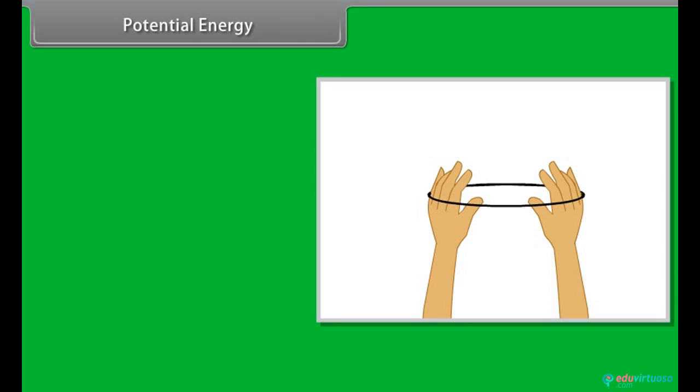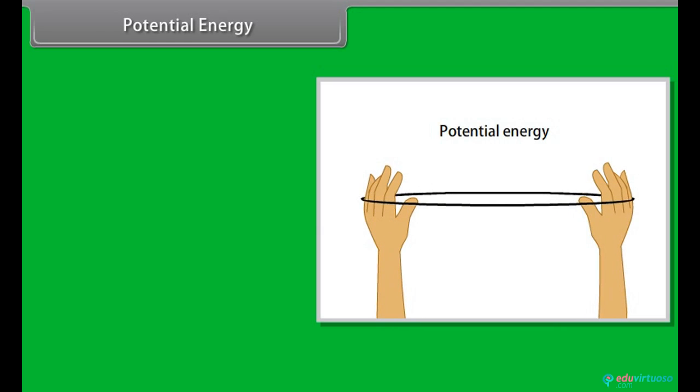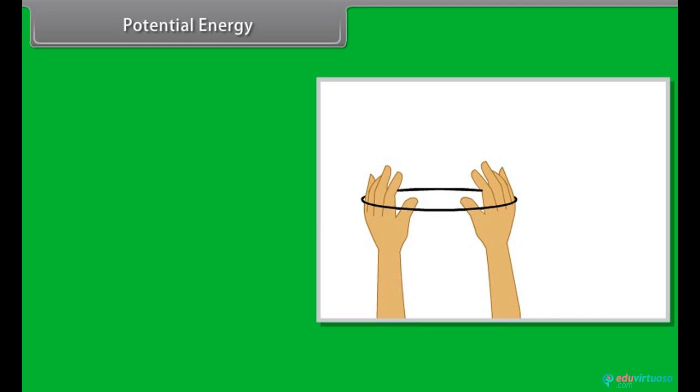Potential energy. To understand potential energy, let's do an activity. Take a rubber band. Hold it at one end and pull from the other. You will see that the band stretches. Now release the band at one of the ends. What do you see? The band will tend to regain its original length.